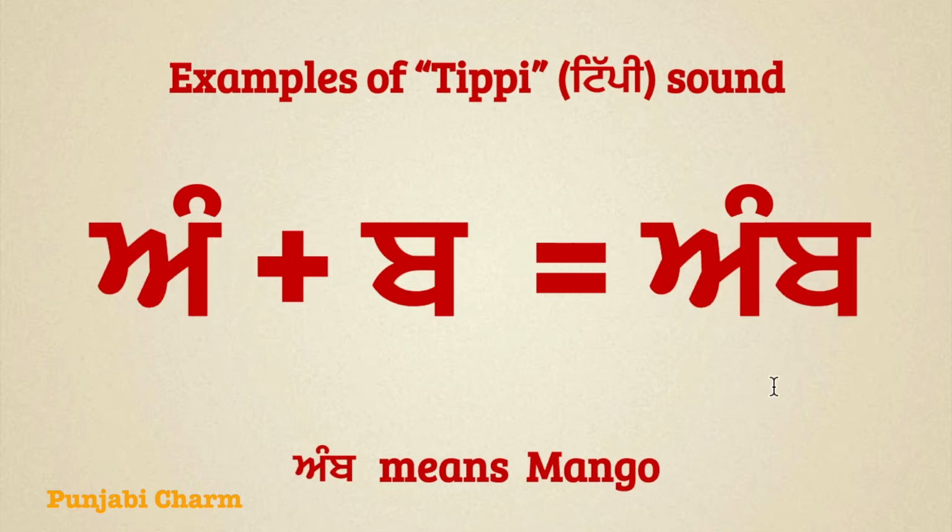The next word is Amb. Amb means mango. And to read this word, we can say Adenu Tippi Ang, Babba Mukta Ba, Amb. You can repeat after me, Amb. Let's move to the next word.